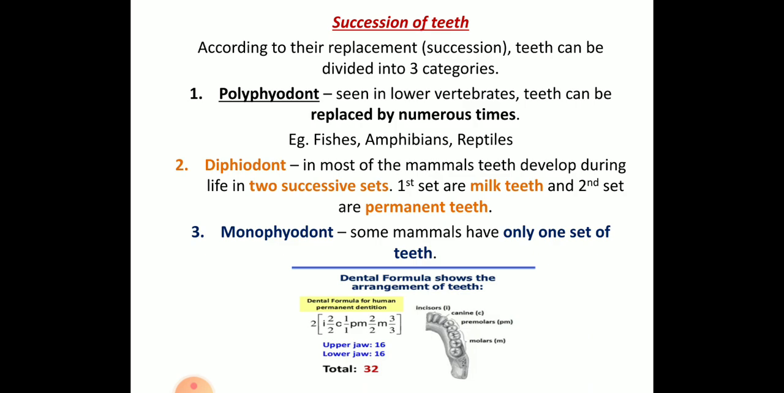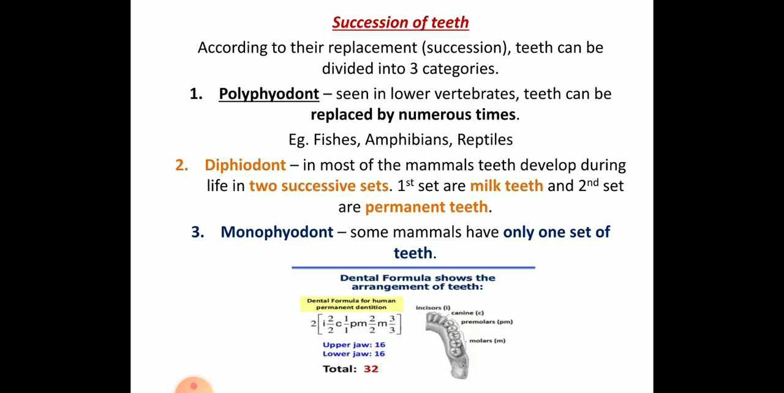And 4 canines are present. With the help of your tongue, you can touch your canines, which are sharper. Then there are premolars and molars. So totally you have 4 incisors, 2 canines, 4 premolars and 6 molars, which makes 16 in the upper jaw and 16 in the lower jaw. That makes 32 teeth. This is about the permanent teeth.